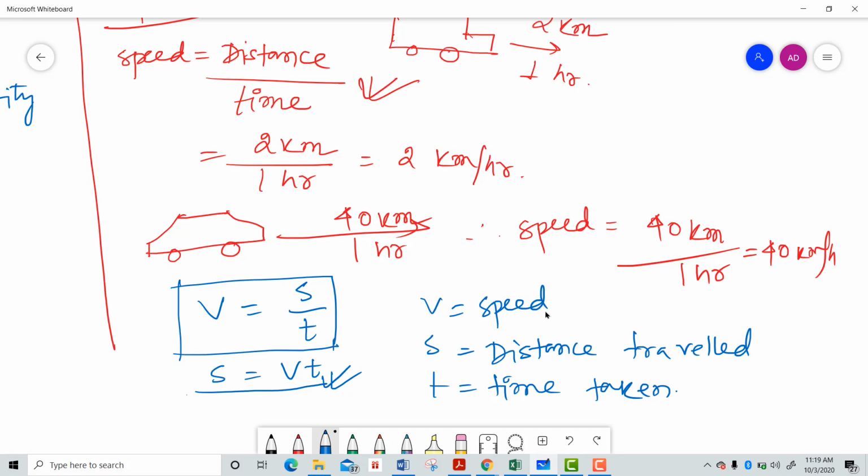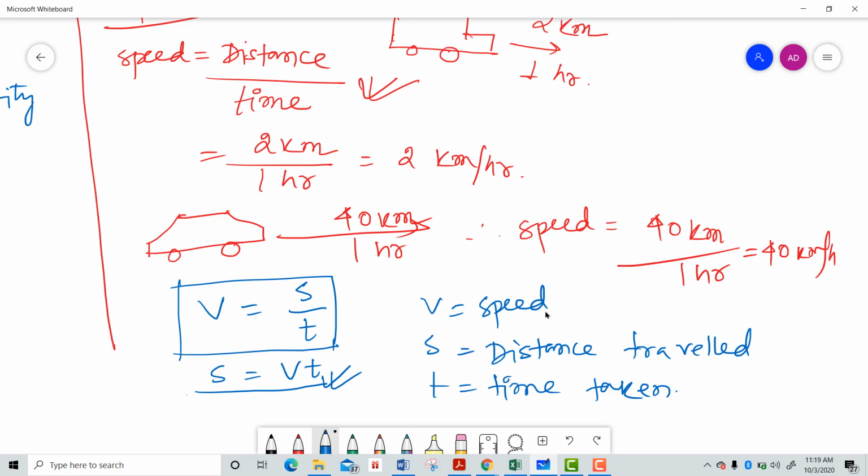So distance is one type of scalar quantity. Am I correct? Distance is one type of scalar quantity. Time is also a scalar quantity. So here speed will be a scalar quantity. Remember that speed is a scalar quantity, as distance traveled is one type of scalar quantity, and time is already a scalar quantity.